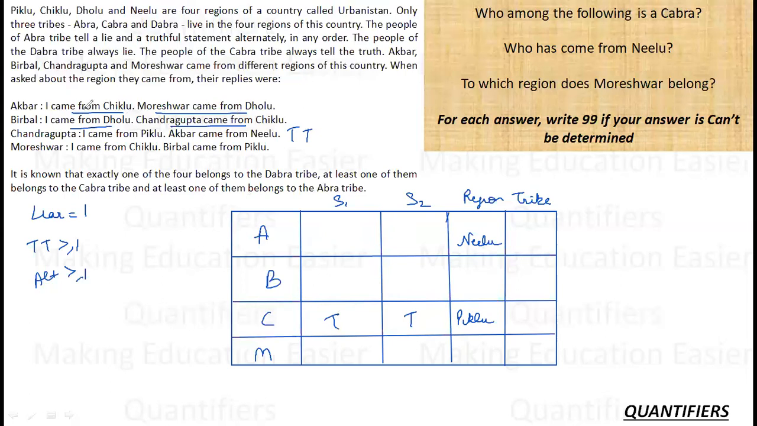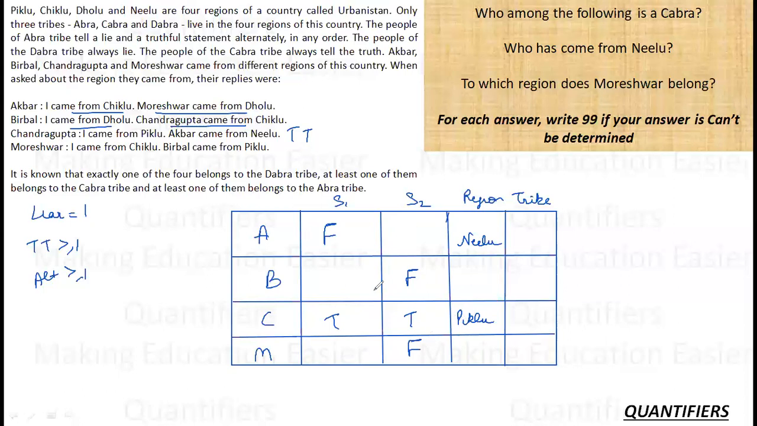Let's now analyze the statement. I came from Chiklu is definitely false. Mureshwar came from Dholu. I don't know about this statement. Birbal says I came from Dholu. I am not sure. Chandragupta came from Chiklu is definitely a false statement. Mureshwar says I came from Chiklu. I don't know. Birbal came from Piklu. I don't know. Okay. It is definitely false because Chandragupta is from Piklu.